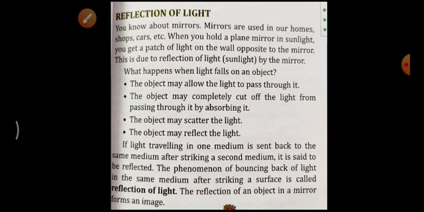So in this chapter specially, we will discuss how and which type of surface is required for the reflection of light. The name of the chapter is Reflection of Light at a Plane Surface. Here we will learn about reflection of light, types of reflection, laws of reflection, images formed by a plane mirror, lateral inversion, speed of light, spectral light, and colors. So without further delay, let's get started.